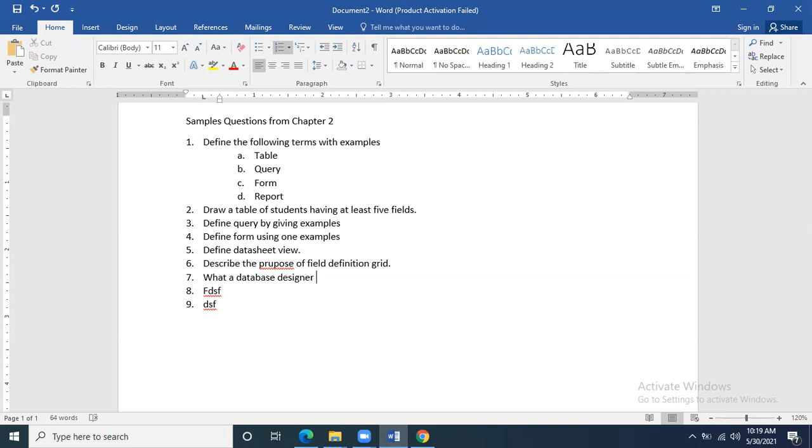What is set by the database designer in the field properties pane? You know that in the field properties pane, the database designer sets properties.